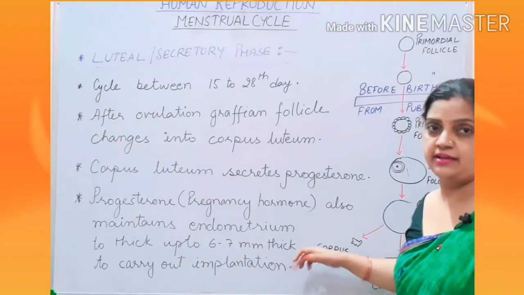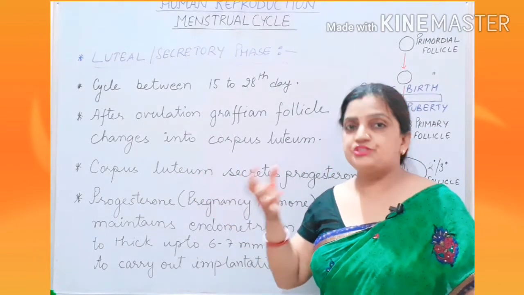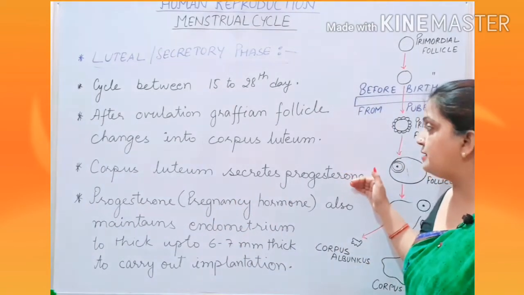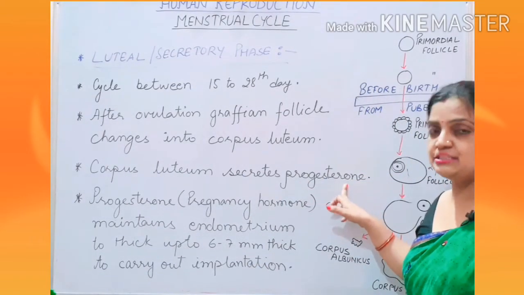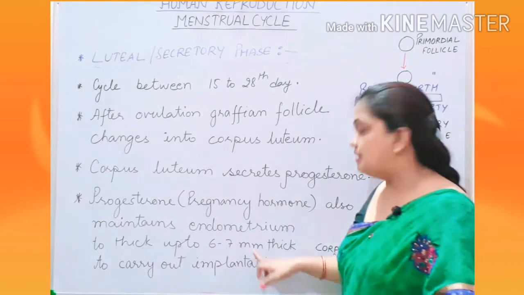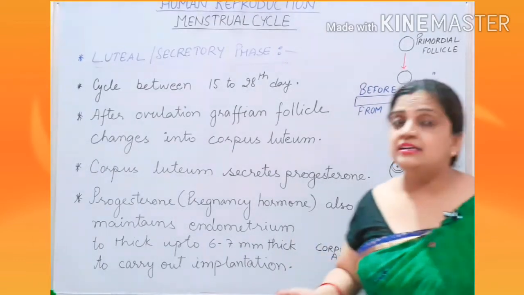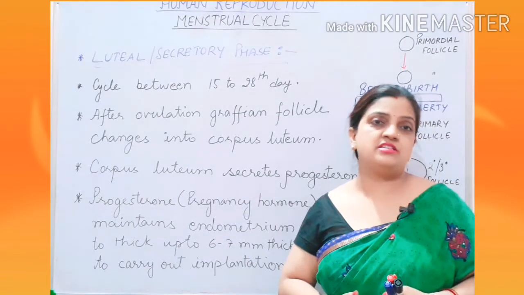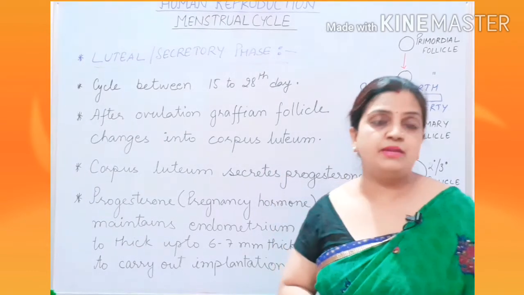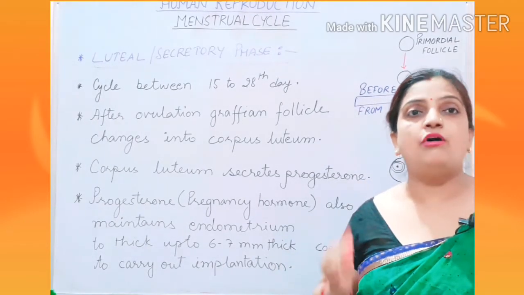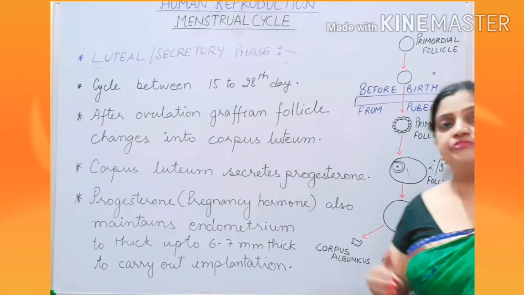Now when it was in the follicular stage, your Graafian follicle was secreting estrogen hormone. But when your corpus luteum has formed, this corpus luteum will secrete progesterone, and this progesterone will support the endometrium thickness to increase up to 6 to 7 mm during the implantation process, so that the implantation process can take place nicely. Now children, what is implantation? Implantation is the embedment of the zygote into the endometrium, and this process will take place only after fertilization.